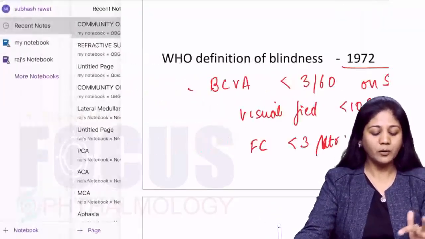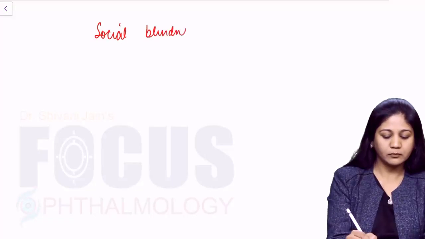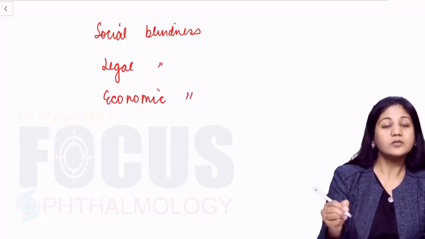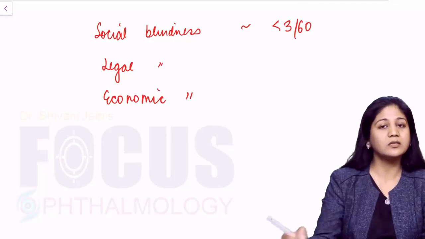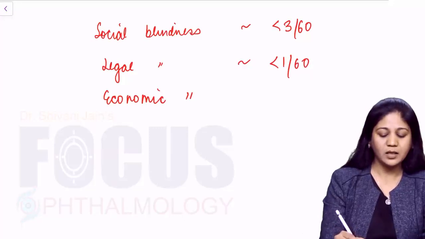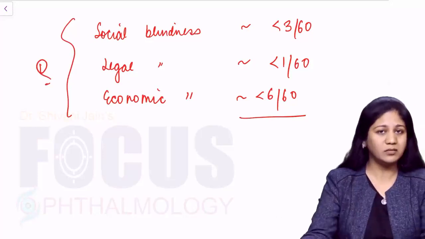Now friends, apart from this definition given by WHO, we have certain other definitions of blindness which can be your potential questions. So we have social blindness, legal blindness, and economic blindness. Social blindness is similar to the normal definition of blindness, which is visual acuity less than 3 by 60. Legal blindness is visual acuity less than 1 by 60, and economic blindness would be less than 6 by 60. So guys, you have to learn all three of them.